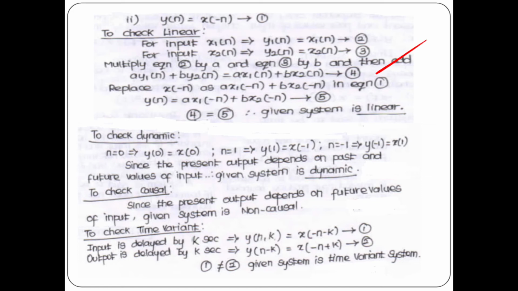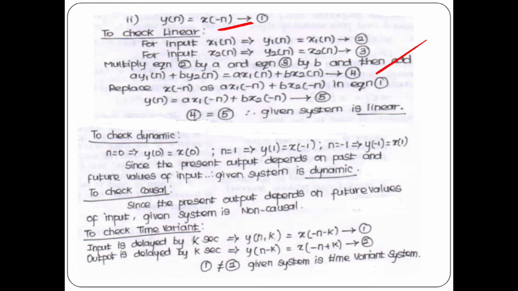In equations 2, 3 and 4, there is a small mistake. I have excluded minus n, which is given in the question. You will get y1 of n equal to x1 of minus n, y2 of n is equal to x2 of minus n, and in the fourth equation you will get a y1 of n plus b y2 of n is equal to a x1 of minus n plus b x2 of minus n.